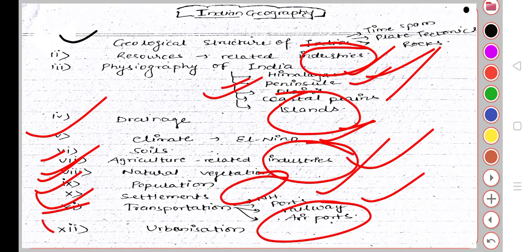Last but not least topic is urbanization. You have heard about urbanization. This is a most important topic. What is the positive impact of urbanization, and there are also negative impacts. So you will have to know all about urbanization and these topics.